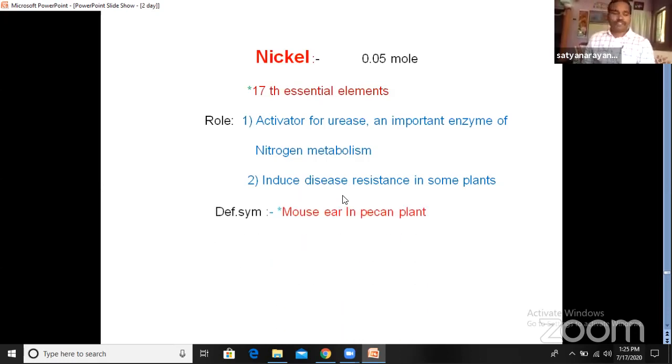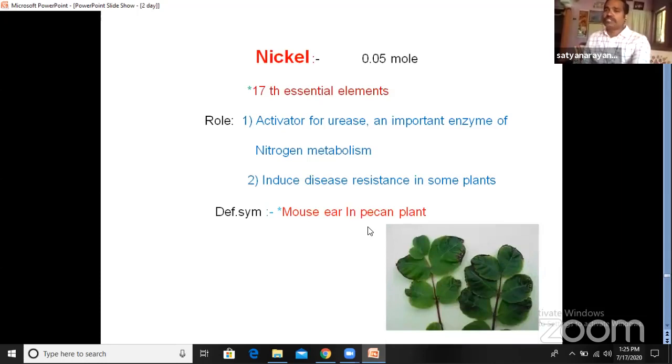Now, what are the deficiency symptoms of it? See, when nickel is deficient, we can find mouse ear in pecan plants. Pecan plants are generally observed in North America and Mexico. So this is a pecan plant. Here, the disease symptoms we are observing: the leaf edges are converted into a blackish color and become dead. So these disease symptoms are called mouse ear. Mouse ear is observed in pecan plants.